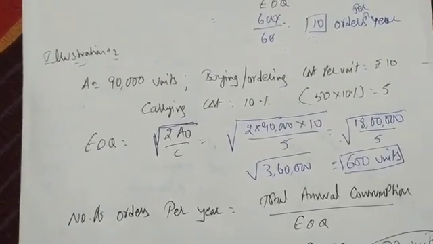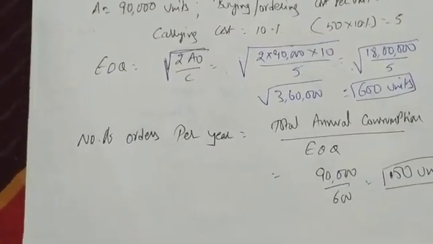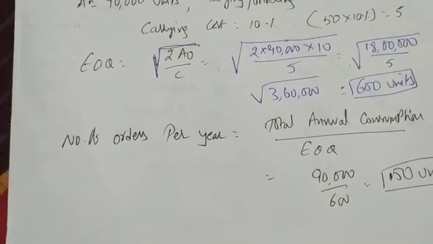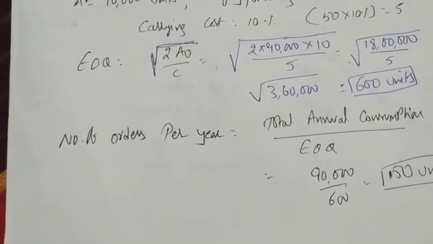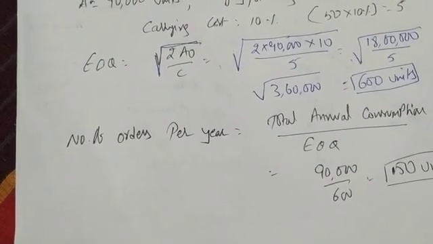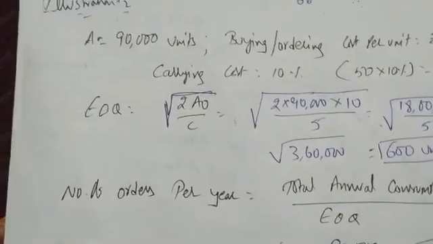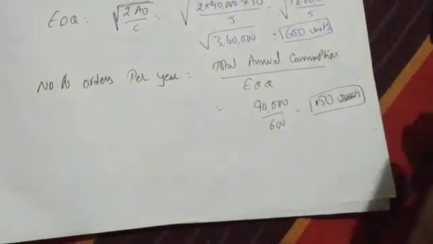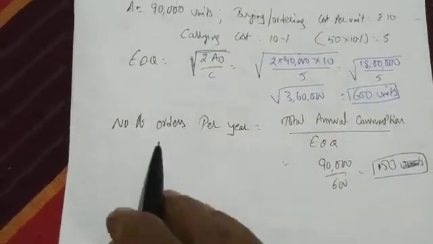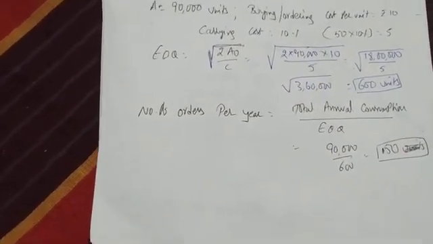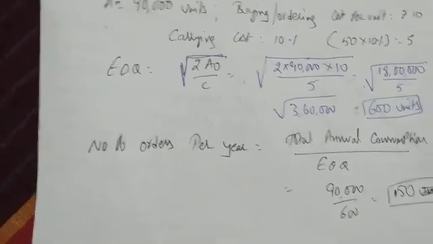So we have done the calculation, and the number of orders per year is total annual consumption divided by EOQ, 90,000 divided by 600 is 150. Not 150 units, it's 150 times. In a year they have to give an order 150 times. Okay. Let us move to the next question.